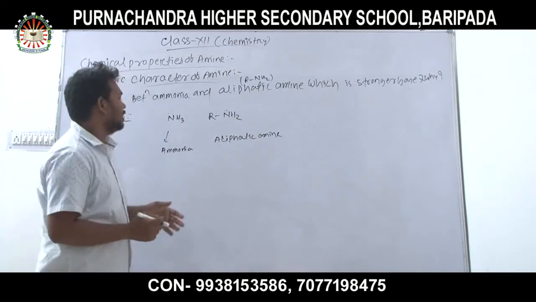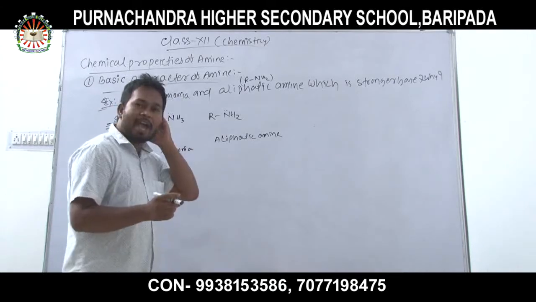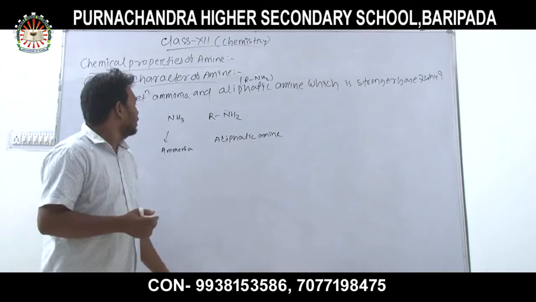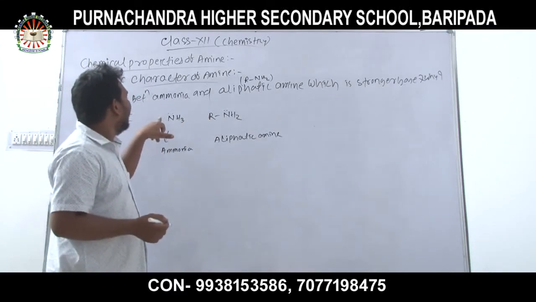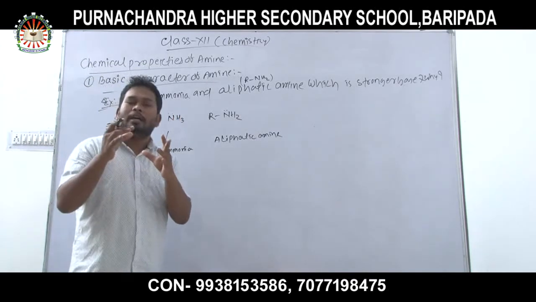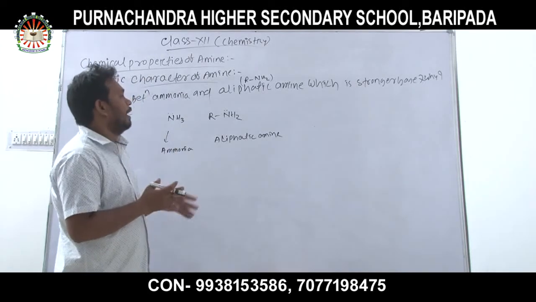According to Lewis concept, the substance which has a tendency to donate a pair of electrons is called a base. Similarly, the lone pair is present over the nitrogen atom. So ammonia is an electron rich species. That's why it is a base.